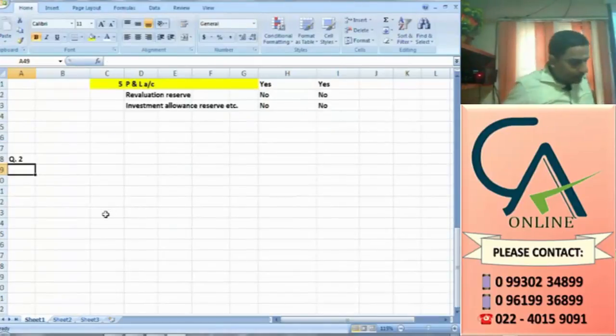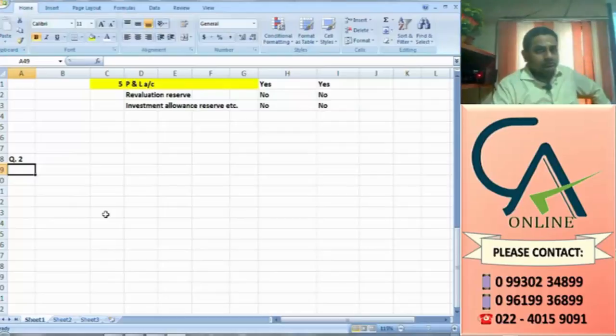Question number 2. Following is the extract of the balance sheet of Solid Limited as on 31st March 14. Equity and liabilities, shareholder funds, share capital, authorized limit given, issued and subscribed given. Issued equity capital how much? 90,000. What is the authorized limit? 1 lakh shares. 90,000 is within 1 lakh.